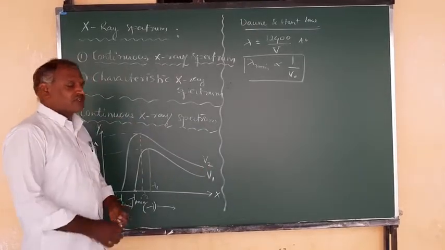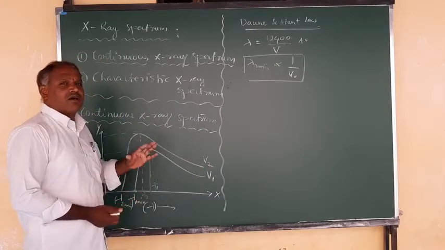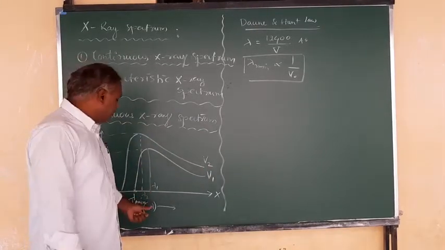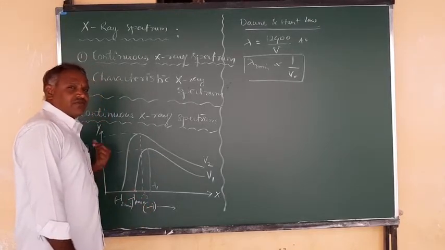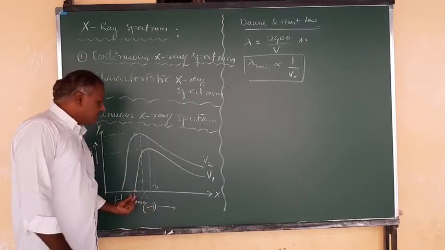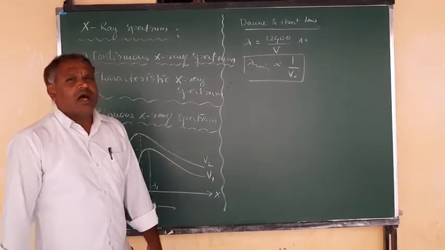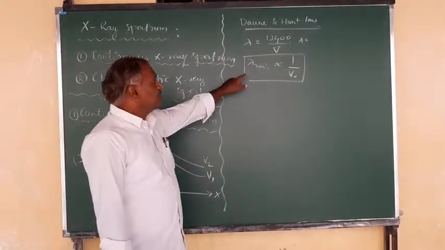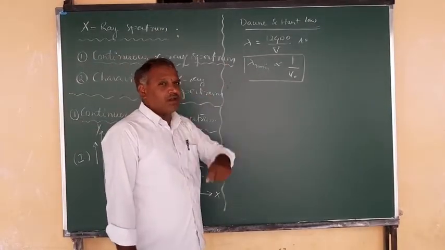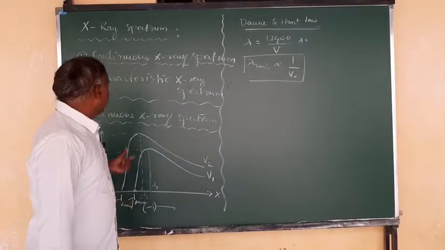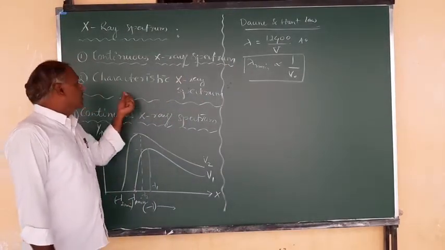So the continuous X-ray spectrum gives a continuous graph when you plot wavelength against intensity of X-rays, and the cutoff wavelength is inversely proportional to the operating potential, as seen in this equation, the Duane and Hunt law, right? So this is one of the spectra, the continuous X-ray spectrum.